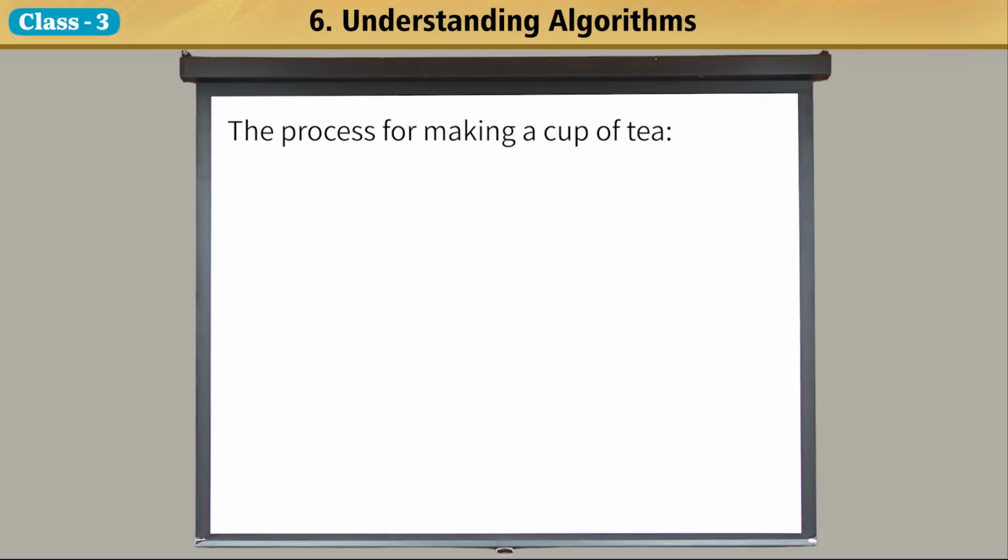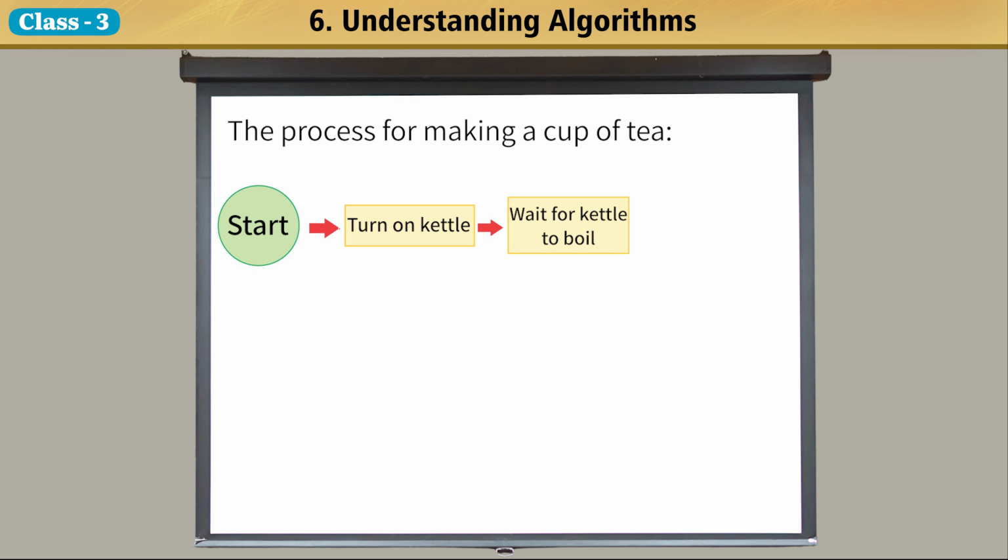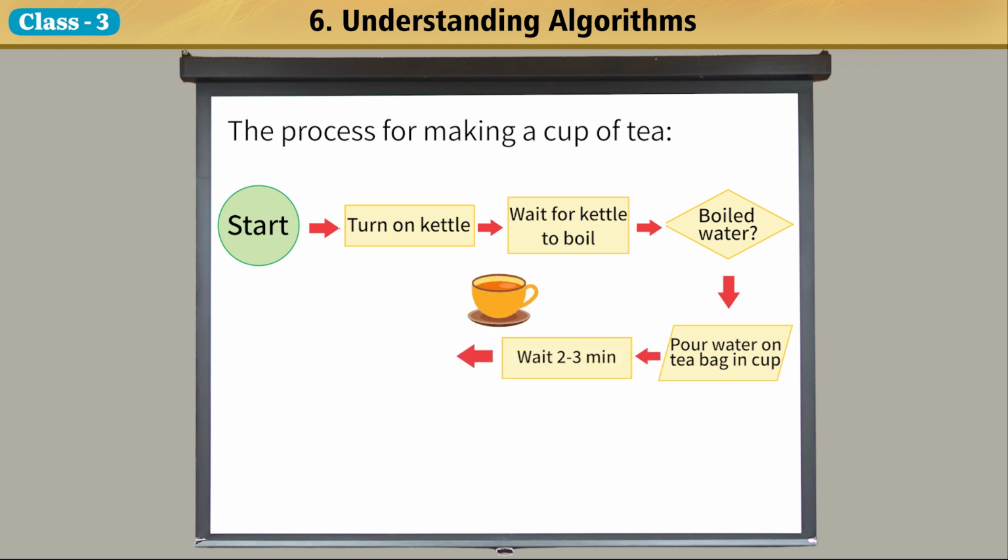The process for making a cup of tea. Start. Turn on kettle. Wait for kettle to boil. Boiled water. Pour water on tea bag in cup. Wait 2 to 3 min. Add milk and sugar. Stop.